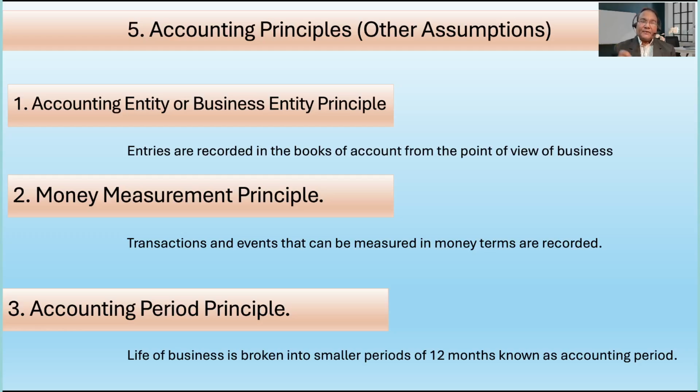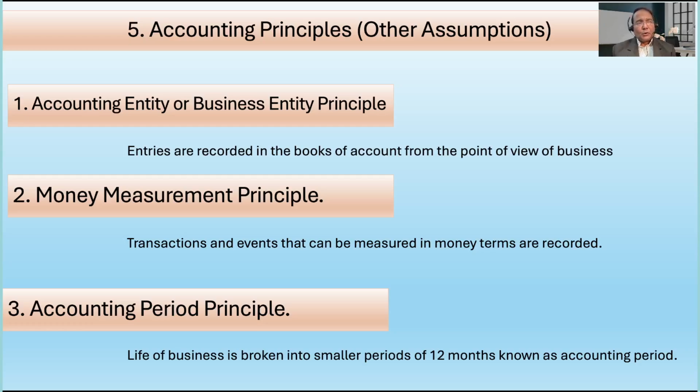Basis that, every entry is made because business has taken money in the form of capital, it gives the profit back to the owner. Money measurement principle. Now, this is also very important that anything that can be measured in terms of money can only be recorded in the books of account.